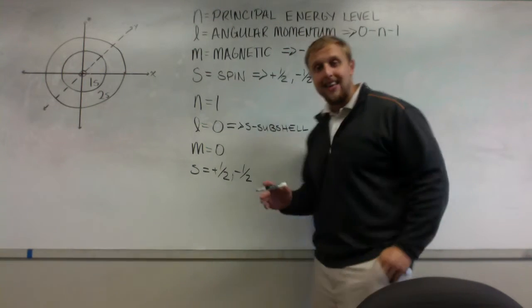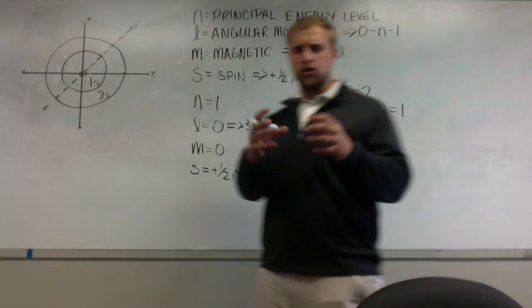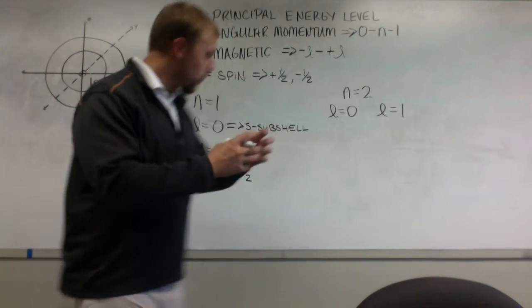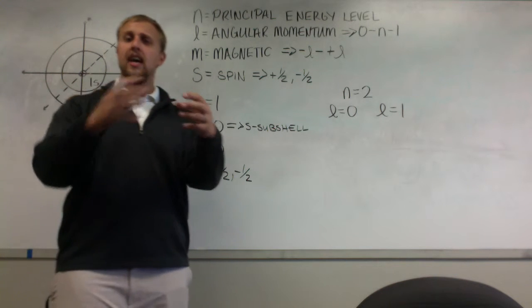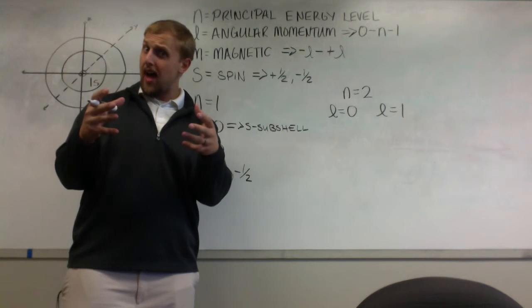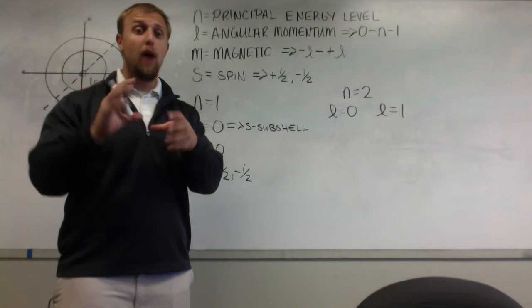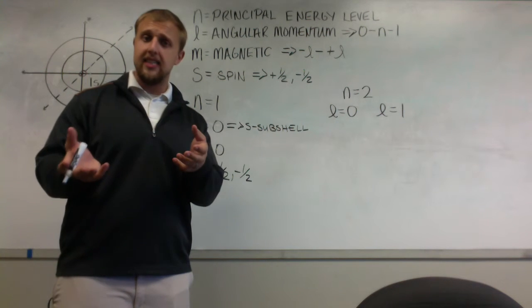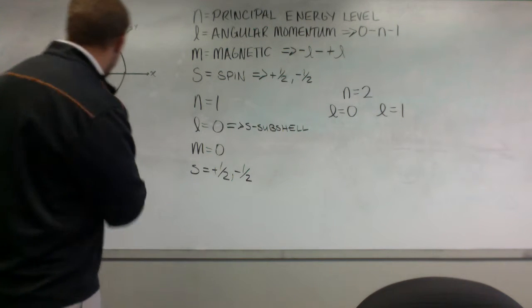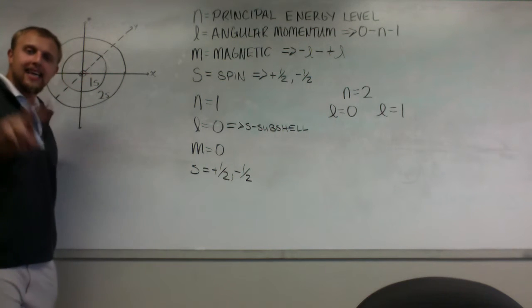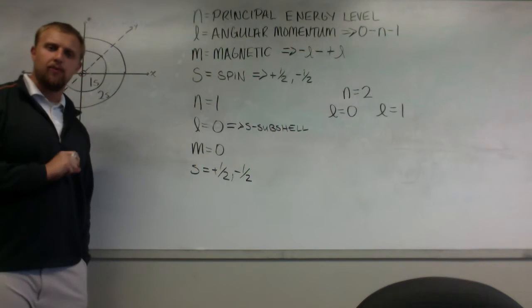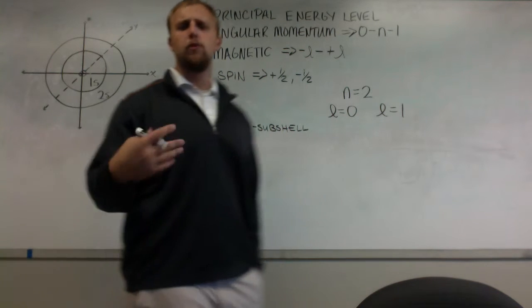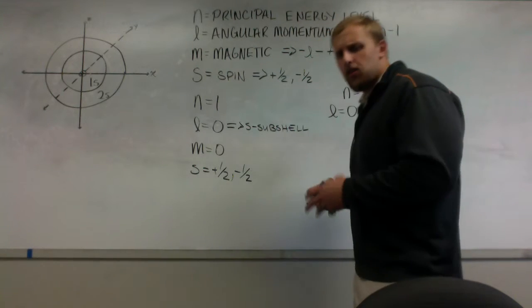And we have to track that spin, because if two electrons are in the same orbital, they want to have opposing spins so that they can exist. If we have two negative charges, they want to repel. But if we give them two opposite spins, they can exist in the same orbital. So in my 1s orbital, I can contain two electrons, one with a positive 1/2 spin and one with a negative 1/2 spin. So now what does this look like as a physical identity on paper?